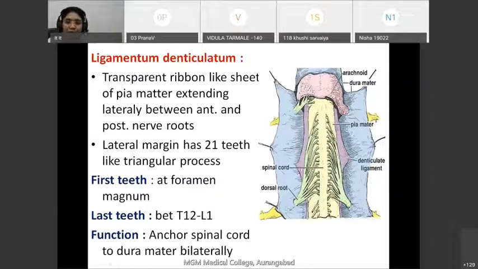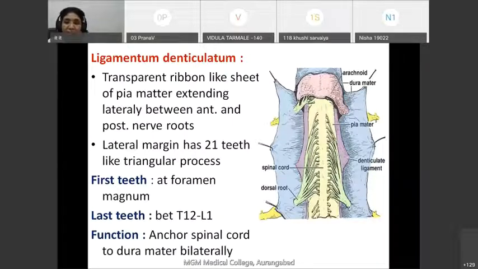So, if you see the projections of this pia mater, the first projection is linea splendens, then the second projection is nothing but the subarachnoid septum, which passes through the subarachnoid space and gets attached to the arachnoid membrane. The other one is ligamentum denticulatum, which also traverses through the subarachnoid space, pierces the arachnoid mater and gets attached to the dura mater.